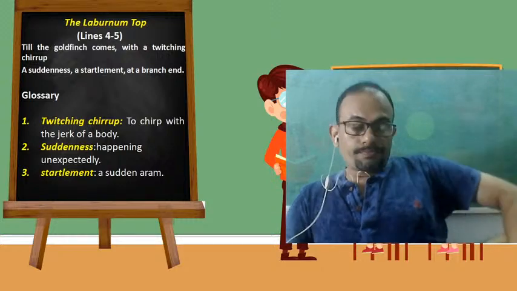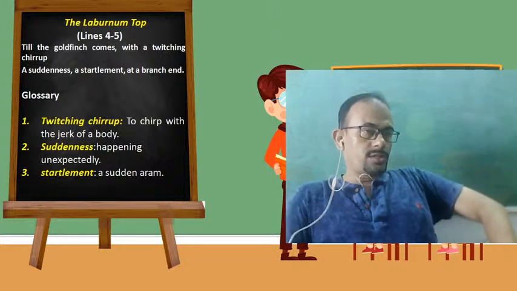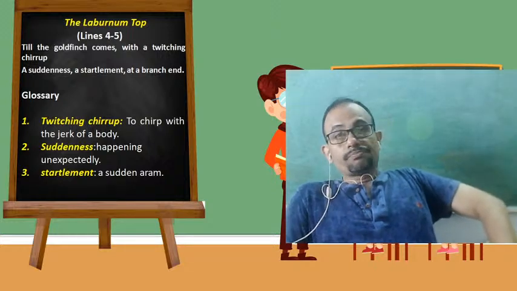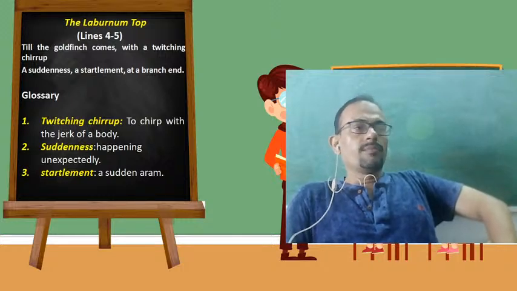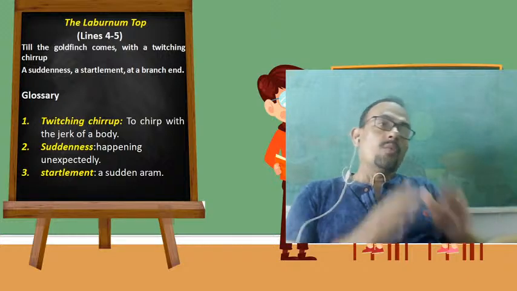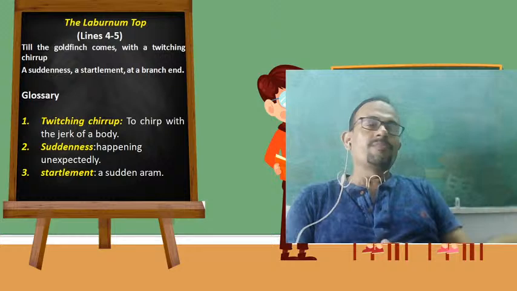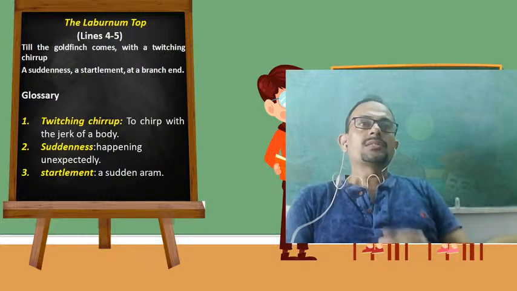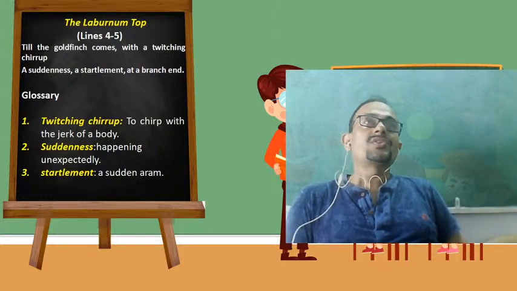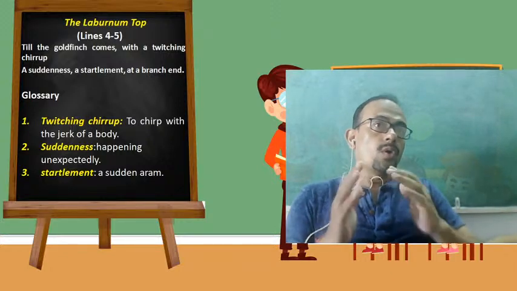Till the arrival of the bird goldfinch, the laburnum top appeared to be absolutely calm and quiet. Now, with the arrival of the goldfinch, the laburnum tree appears to be full of excitement.